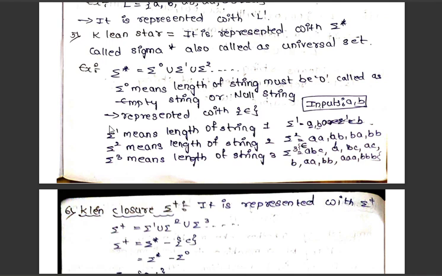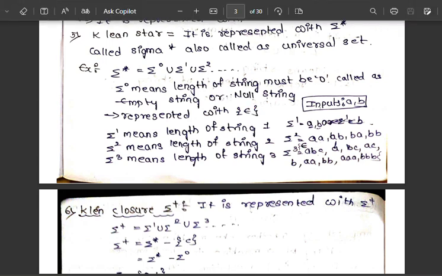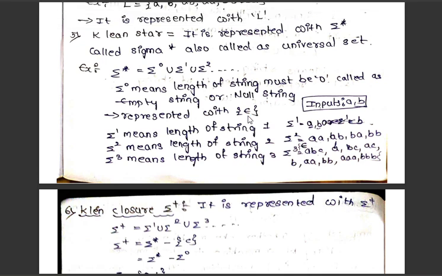Now we can represent it with curly brackets and this symbol. This symbol's name is epsilon. Sigma naught is represented with epsilon, which is the empty string, and the length of the string is 0.